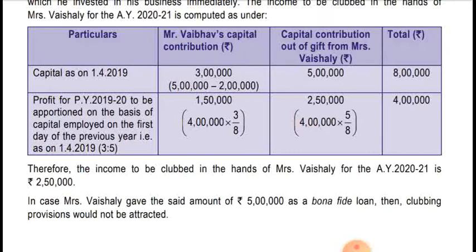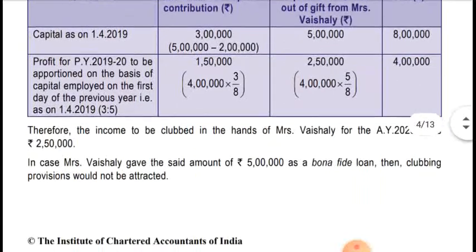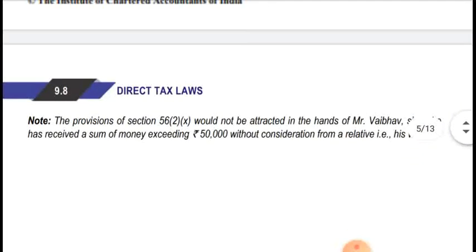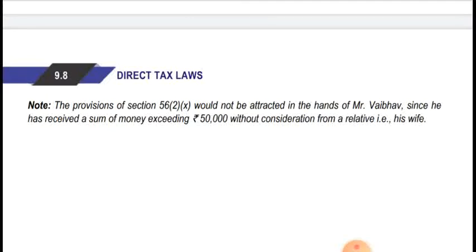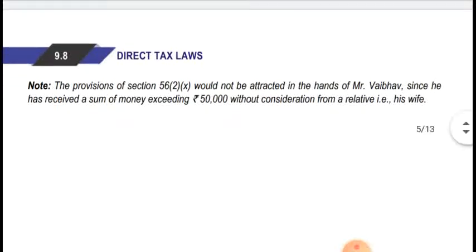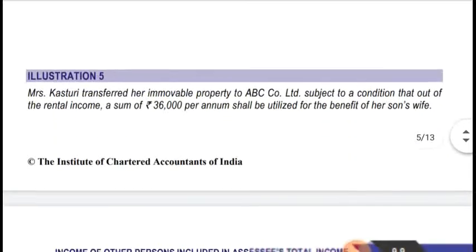And in the second case, if Mrs. Vaishali gives a loan, if it's a bona fide loan, no clubbing provision will be applicable. In this case, if Mrs. Vaishali gave the said amount of 5 lakh as a bona fide loan, then clubbing provision would not be attracted. Hope you have understood. Now moving to the next one. There is a note given. The provision of section 56(2)(x) will not be applicable because it is received from a relative. So it would not be attracted in the hands of Mr. Weber, since he has received a sum of money exceeding 50,000 without consideration from a relative, that is his wife. So 56(2)(x) will not be applicable. Now moving to illustration number 5.